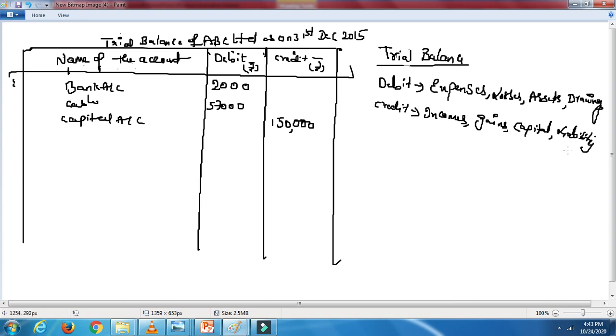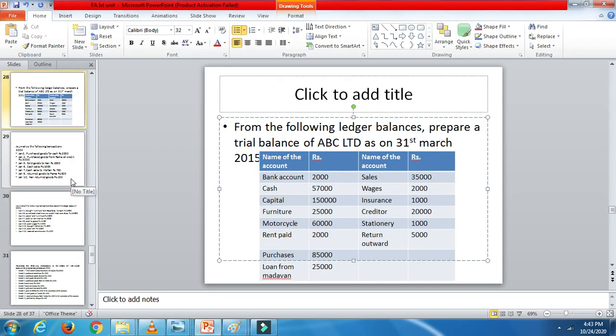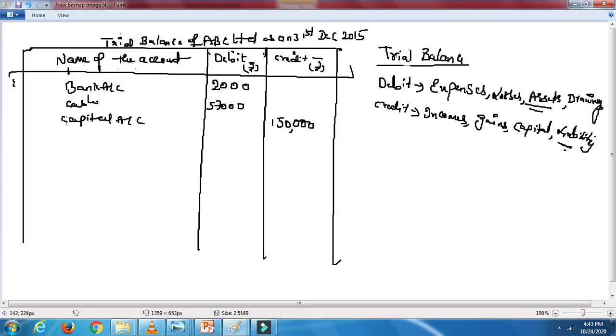I said, you can check out over here. Liability: bank is an asset, cash is an asset, capital is a liability. What's the next one? Furniture. Furniture is an asset, so you are going to take it on the asset side. The amount is 25,000, debit side assets. Next is motorcycle. You can check out the question and do accordingly. I am just copying what I have taken.